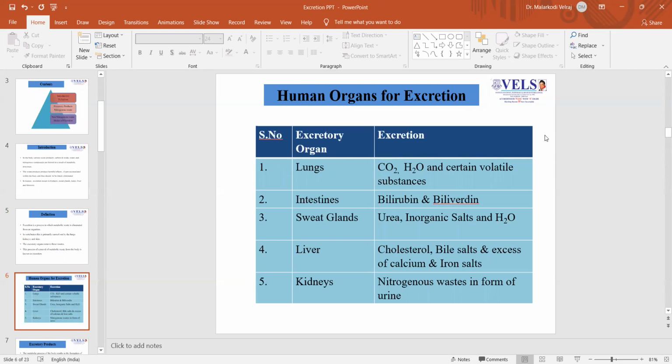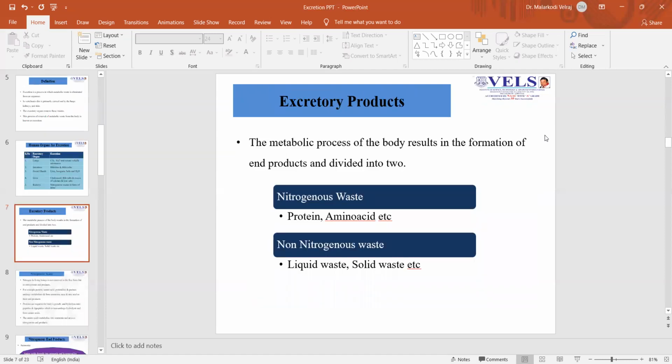The excretory organs are the lungs, which excrete carbon dioxide, water, and certain volatile substances. The intestines excrete bilirubin and biliverdin. Sweat glands excrete urea, inorganic salts, and water. The liver excretes cholesterol, bile salts, and excess of calcium and iron salts, whereas the kidneys excrete the nitrogenous waste in the form of urine. The excretory products.